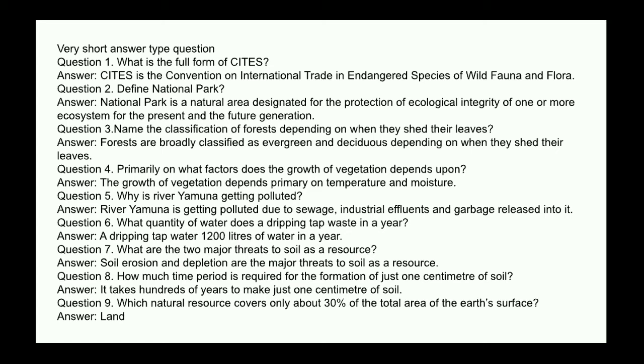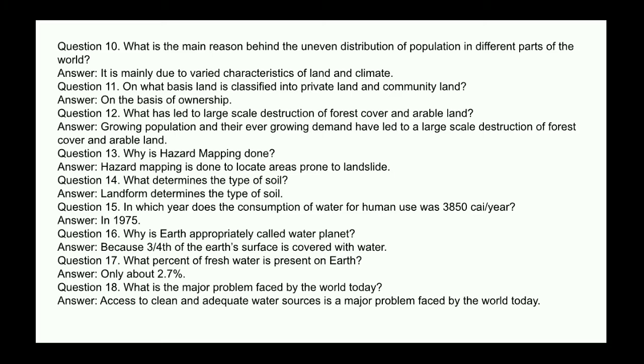Next question, which natural resource covers only about 30% of the total area of the Earth's surface? Answer: land. Next question, what is the main reason behind the uneven distribution of population in different parts of the world? Answer: it is mainly due to varied characteristics of land and climate. Next question, on what basis is land classified into private land and community land? Answer: on the basis of ownership.